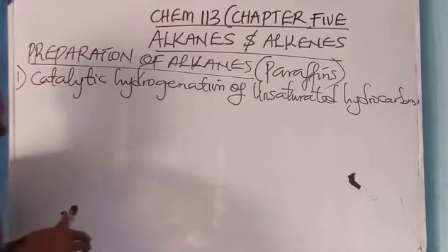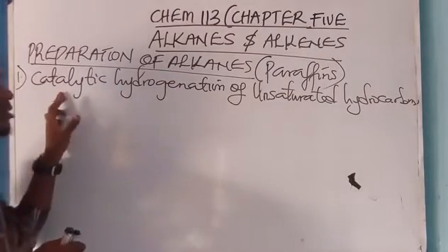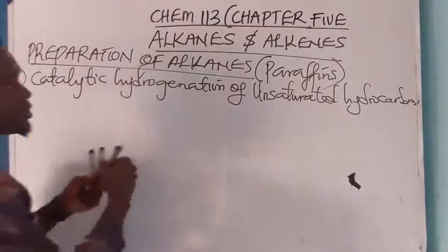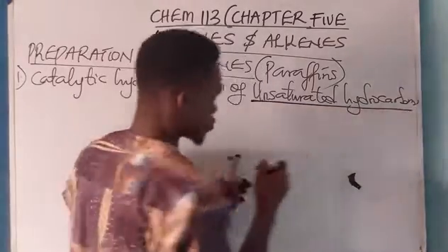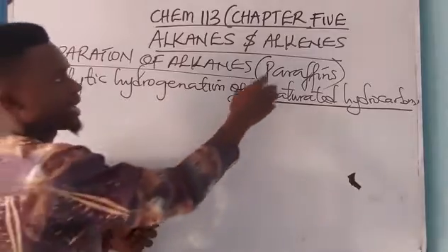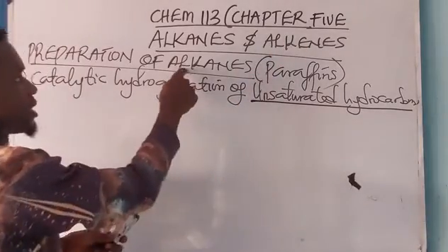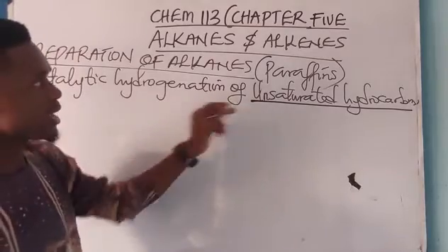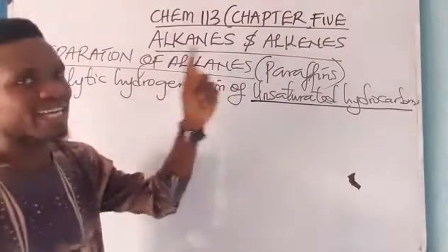This is a type of reaction that occurs in the presence of catalysts such as nickel and platinum. We are going to be adding hydrogen to alkenes and alkynes.